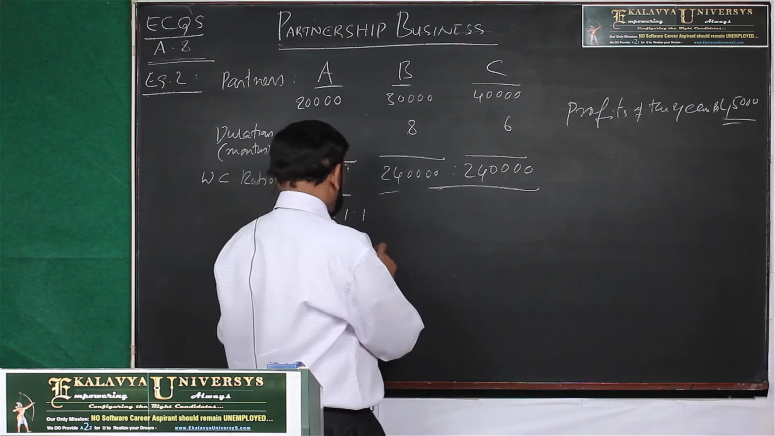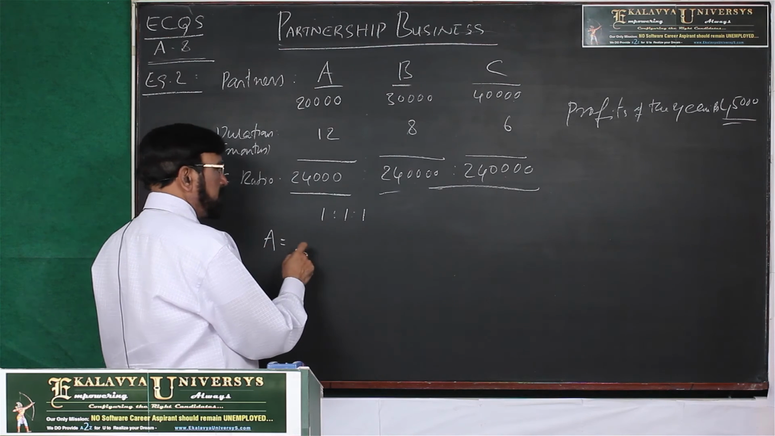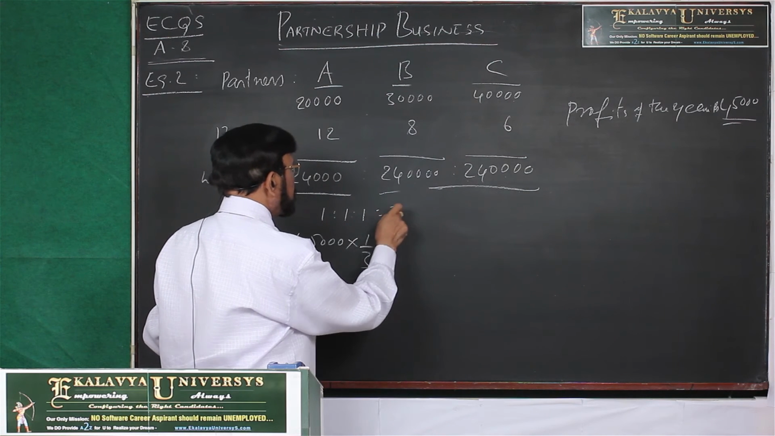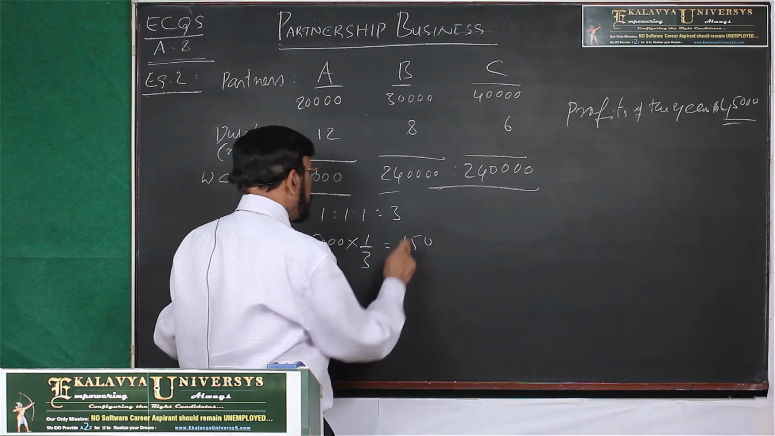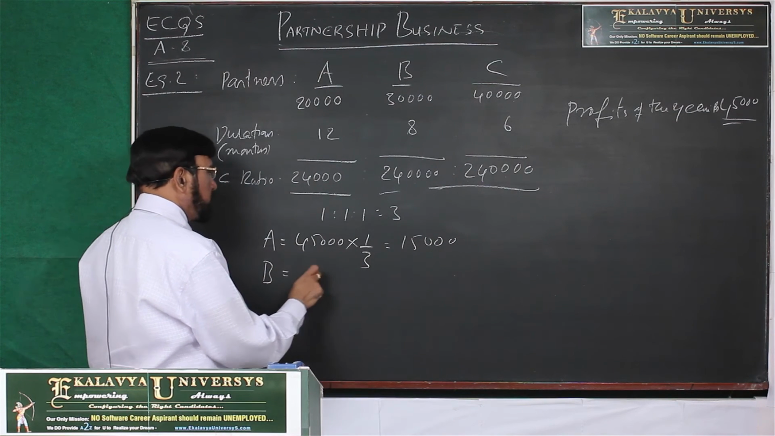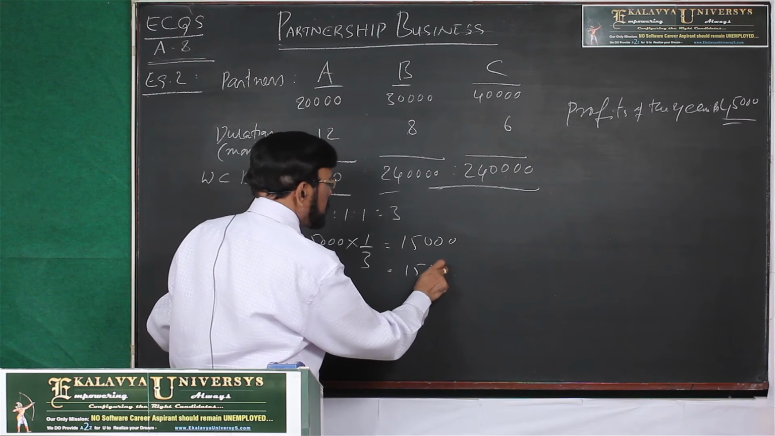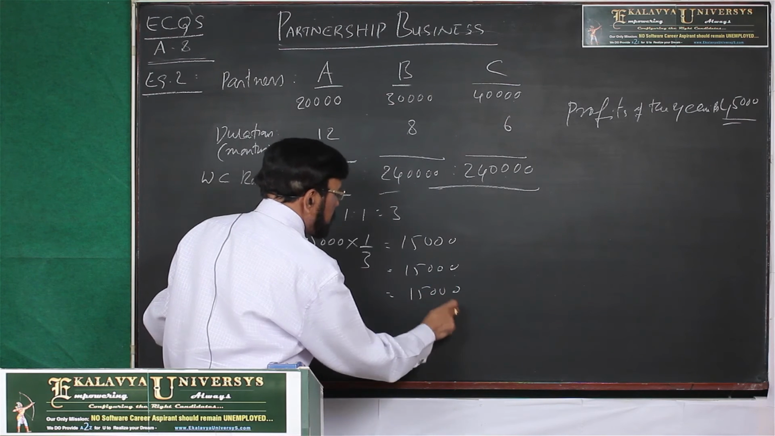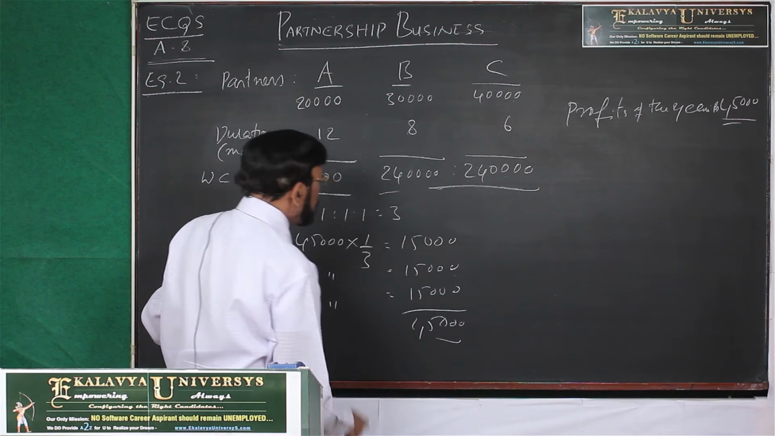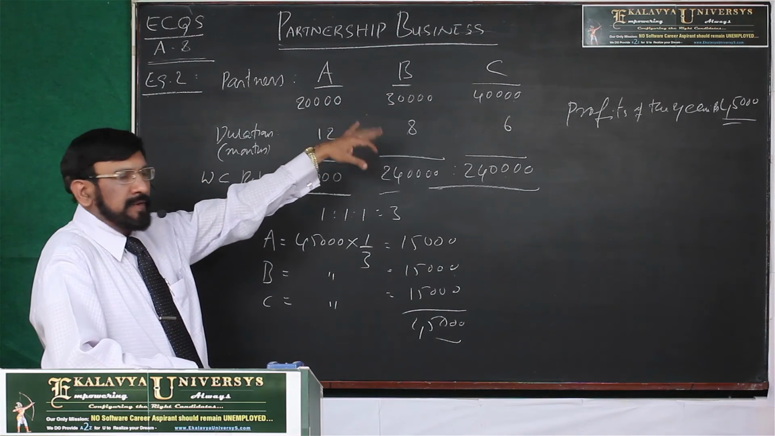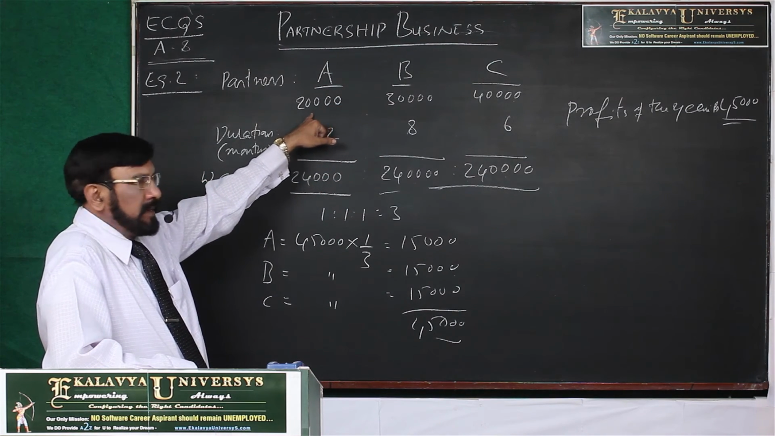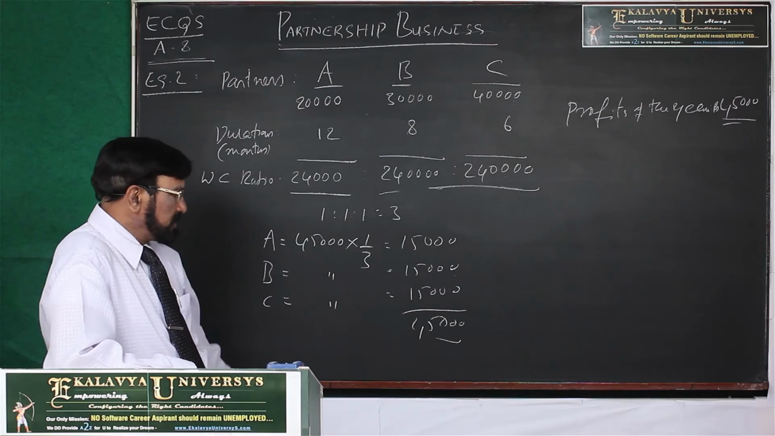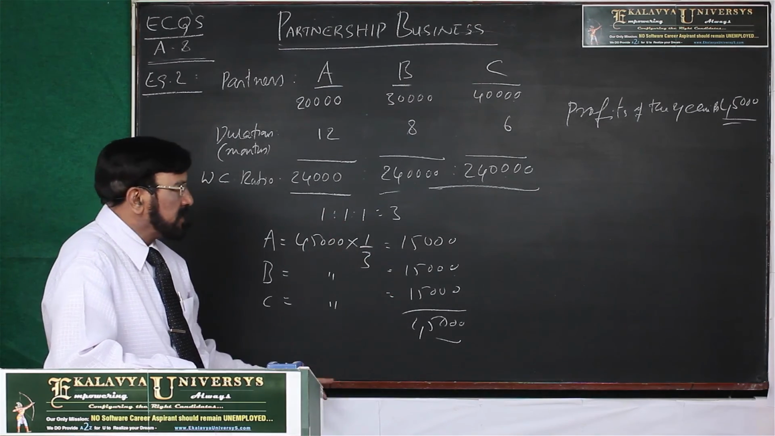Then 45,000 rupees. A's share of profit is 45,000 into 1/3, totally 3, then 15,000. B also the same, 15,000. C also in the same manner, 15,000. Then total 45,000. In this manner, we have to calculate weighted capital ratio, the amount of capital and the duration. We have to multiply, take the product, find out the ratios, and distribute profits in the weighted capital ratio.